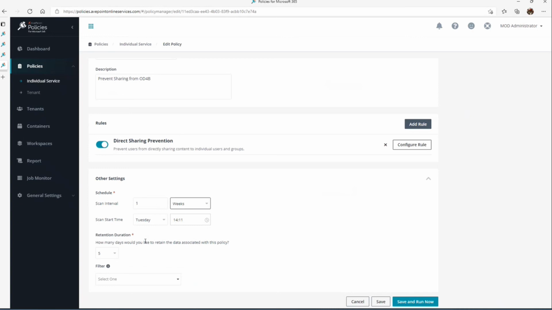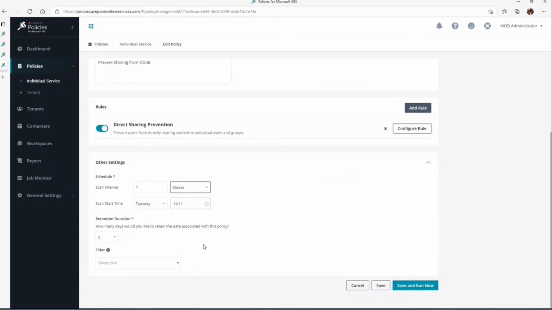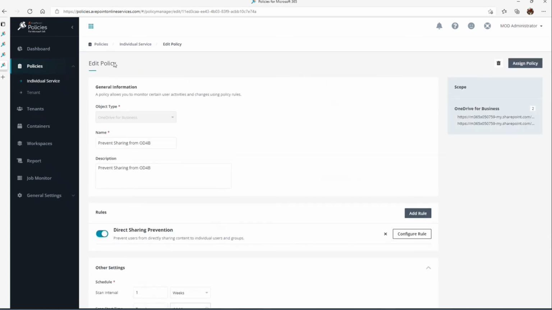So there are different scan intervals, and we can retain the data associated with that policy up to 30 days. And you have some filtering for scenarios where you don't want to apply this policy to specific sites or pieces of data within a tenancy. So those are your settings when it comes to editing a policy.